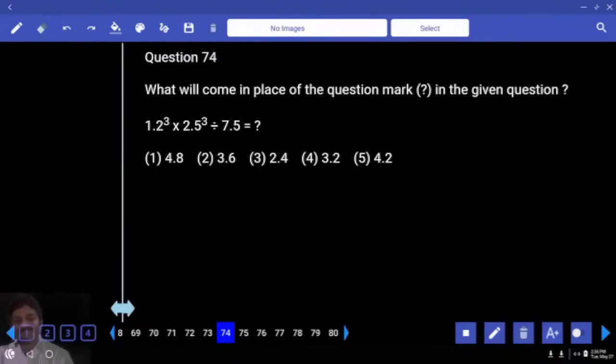This number is the only number that comes in the denominator, correct? In the numerator, these two numbers are there, correct? What is your first number in the numerator? 1.2, which is a 3 multiple. But you have cubic, right? So you have 3 cube multiple in the numerator. In the denominator, do you have 3 cube multiple? Do you have 3 square multiple? Do you have 3 multiple? Okay. Numerator 3 cube, denominator 3. Answer 3 square multiple. Go to options. Only one.